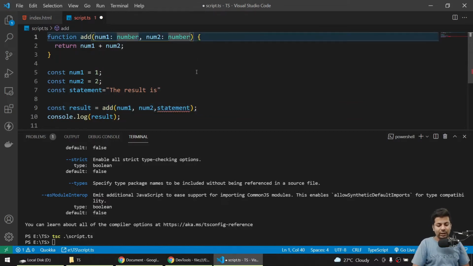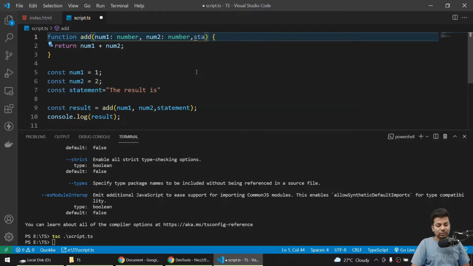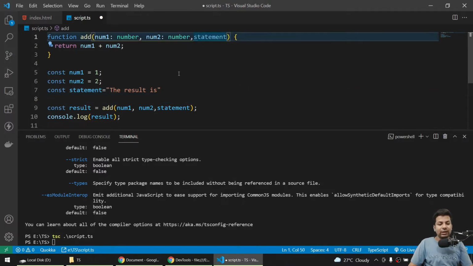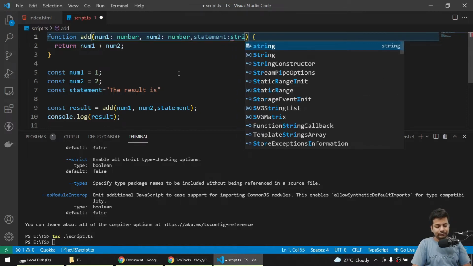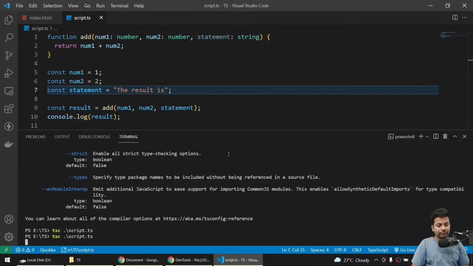If I go here, I'll say okay, I received the statement, no problem. Now it says statement is declared but its value is never read. So what type of value do you want? I'll say it will come as a string. Okay, now everything looks fine. Now if I save it and run it, see it's compiled and there is no error.